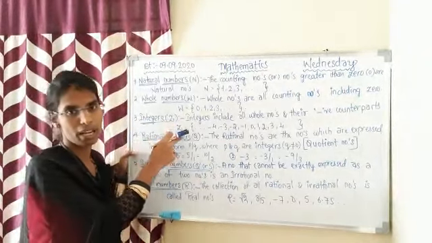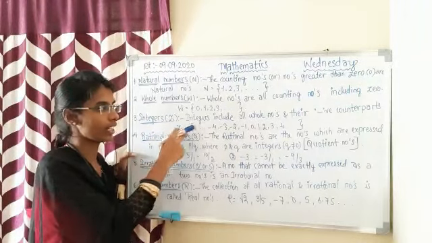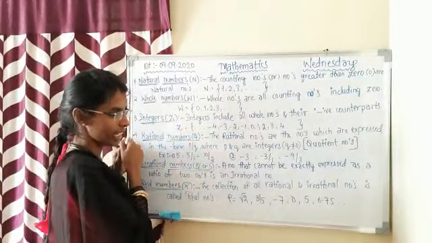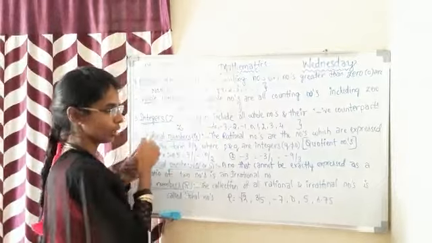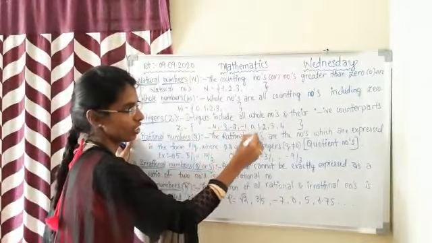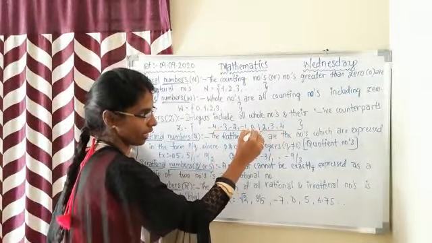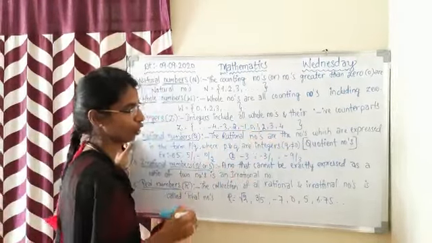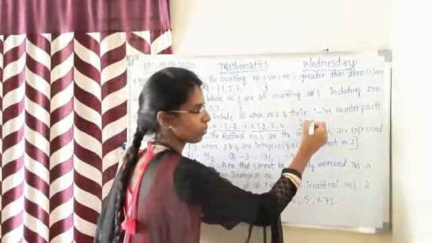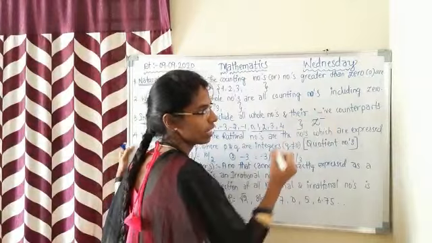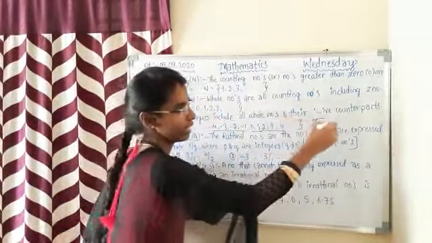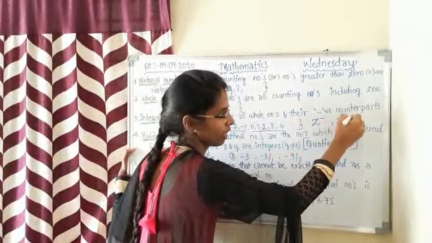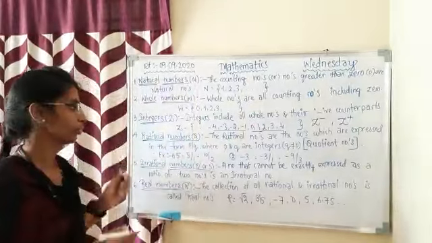Integers are denoted by Z, capital Z. These are negative integers, we can see here minus 4. These are negative integers and these are positive integers. We can take 0 also. Usually we represent negative integers as Z minus and positive integers as Z plus.